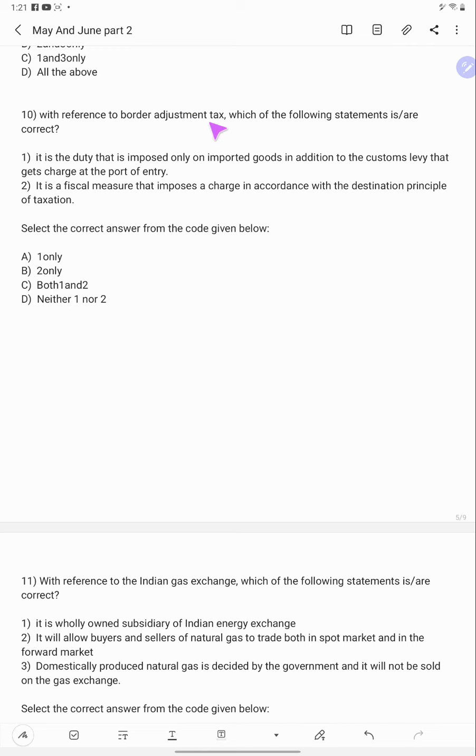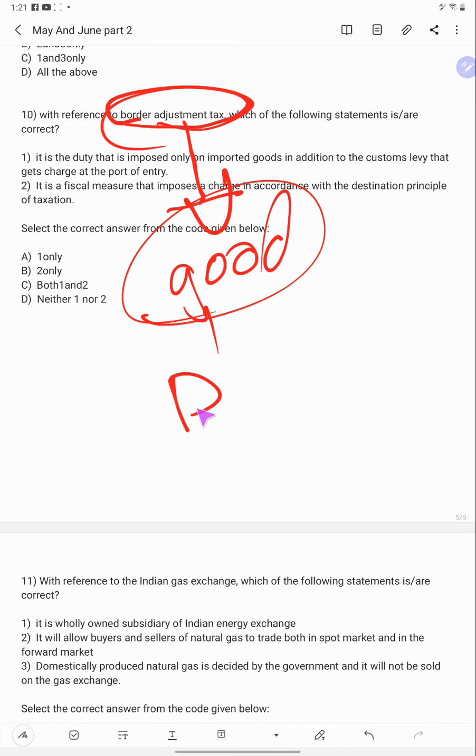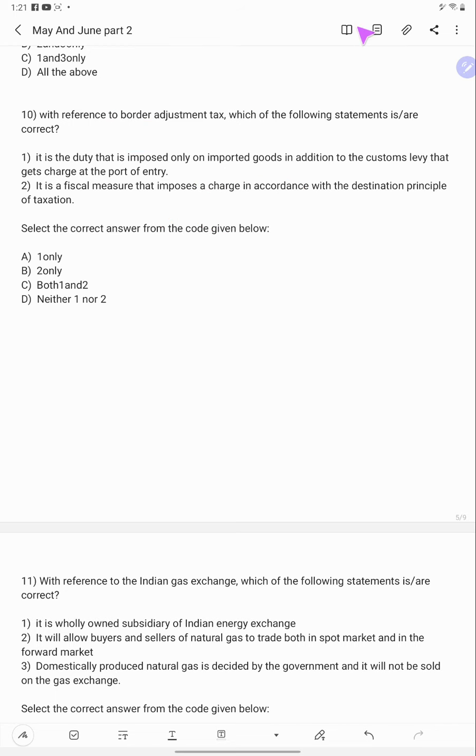So by imposing this border adjustment tax, what happens? We are doing good to the domestic manufacturing units, right? Then the question is where you have to tax. See, this is a border adjustment tax.